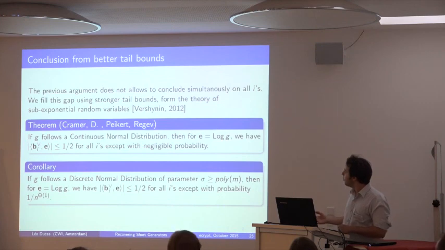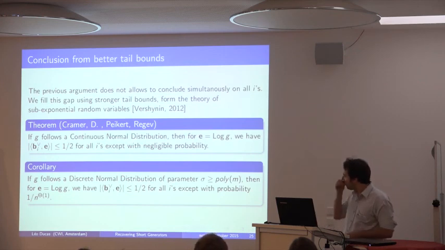Then you take the log of G. Then we're going to have these properties that make the algorithm work. And actually, you can extend this to the real discrete normal distribution, but you lose a little bit here. But I really think that's just an artifact of the proof.